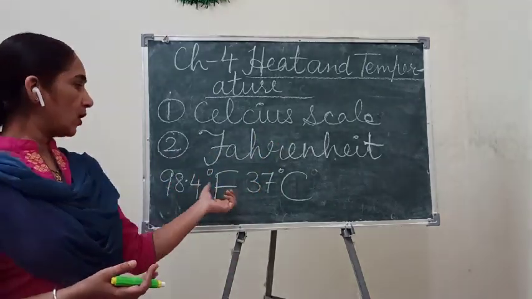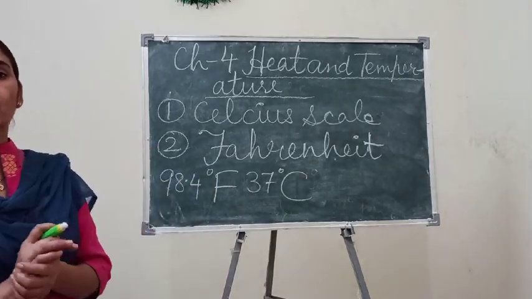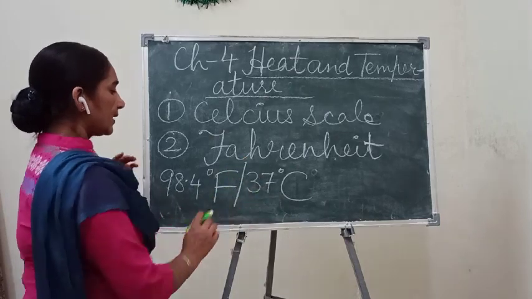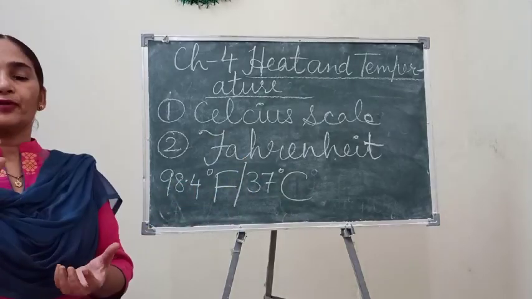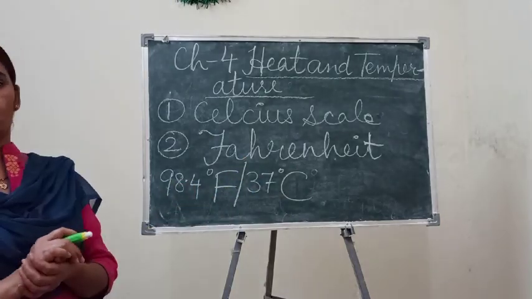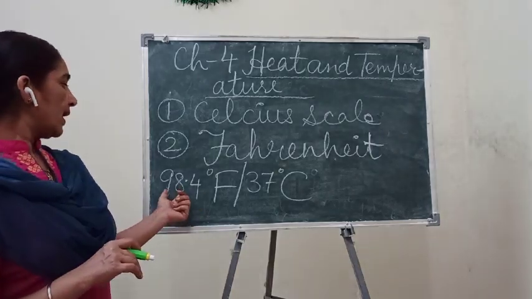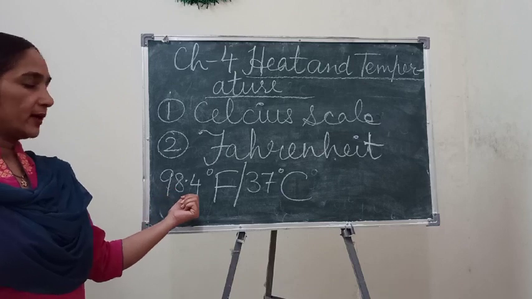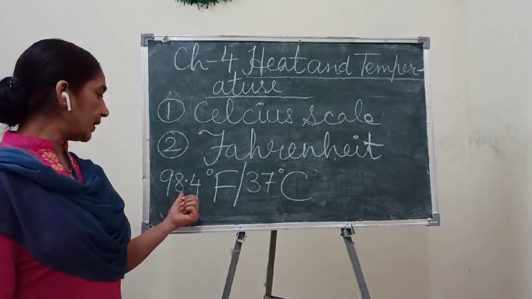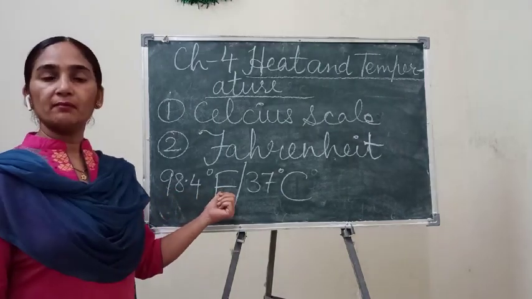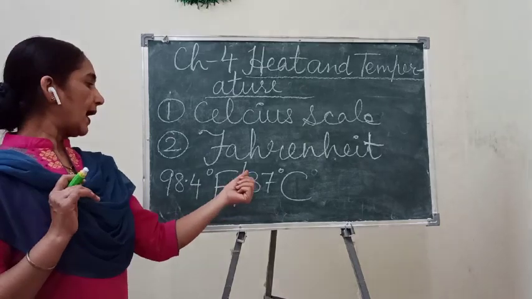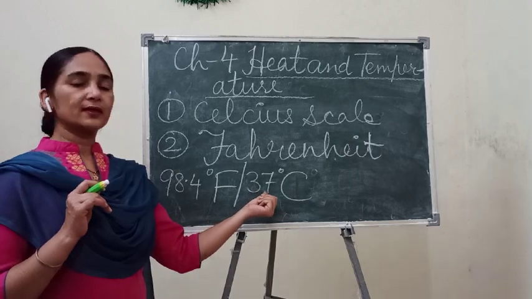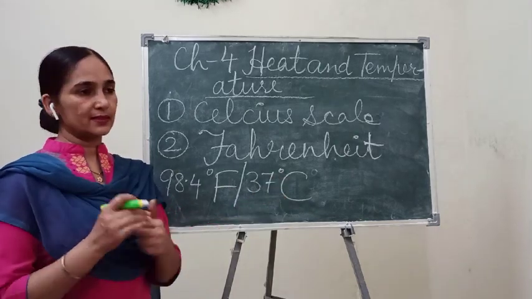They are talking about the temperature of the body. Whatever I have written is the temperature of a normal, healthy human being. At the resting condition, their body temperature is 98.4 if we measure in Fahrenheit, and if we measure in Celsius, then it is 37 degree Celsius.